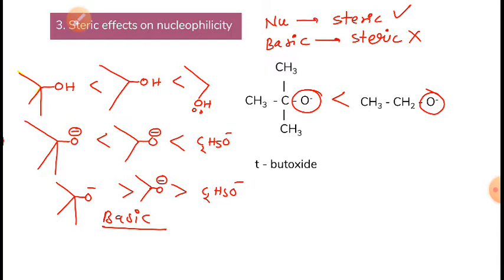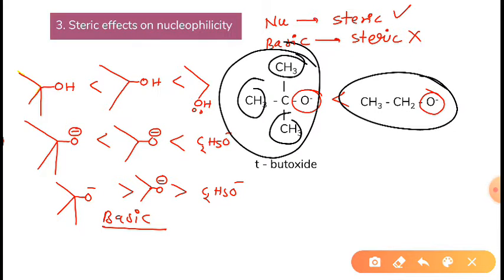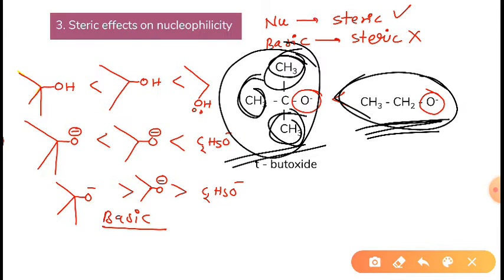As you can see, as the size of the nucleophile is increasing, when we compare this one and this one, the size of this one is bigger and this one is smaller, so this will be a better nucleophile than this. So we can say, as the size of the nucleophile is increasing, nucleophilicity will decrease. You can take the example like this.